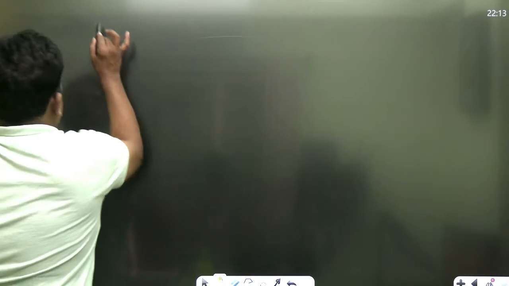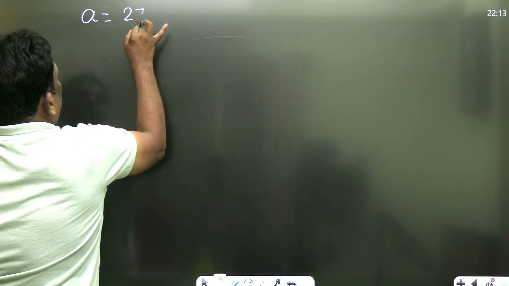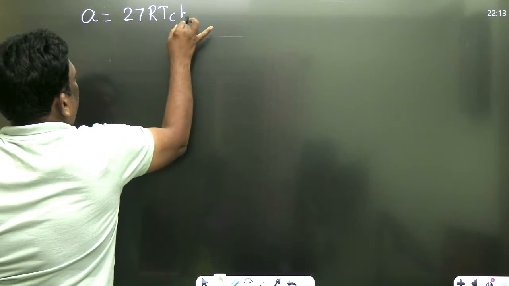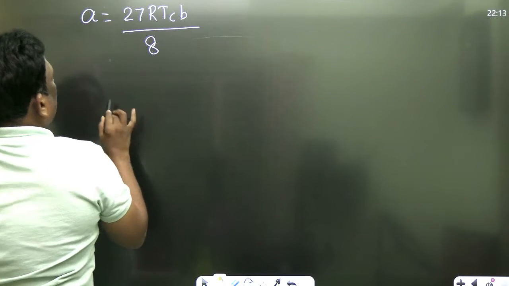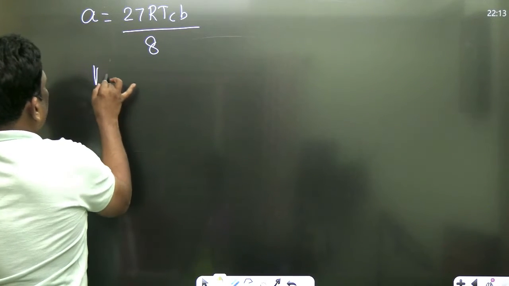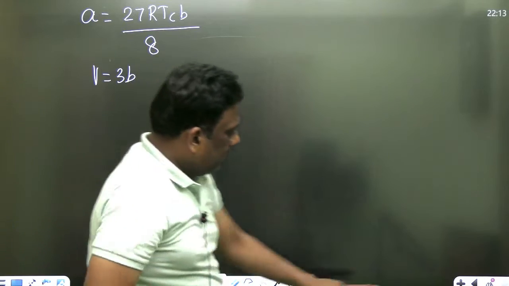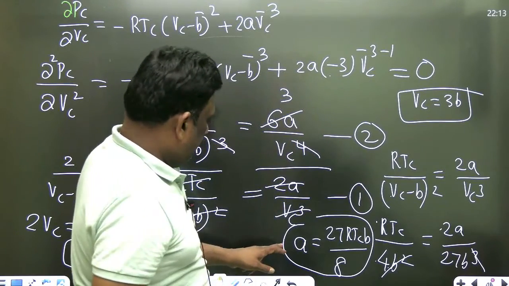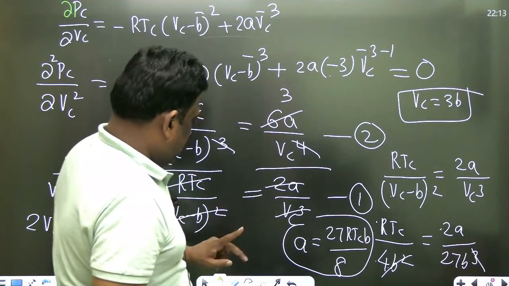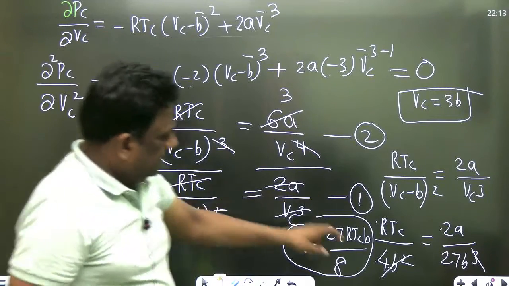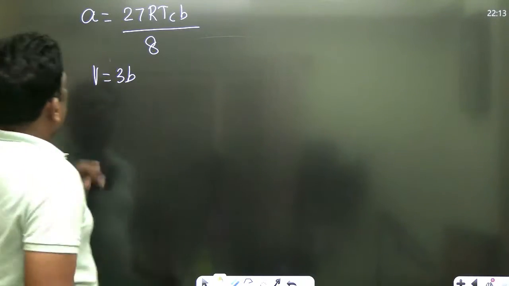A is equal to 27 RTC B by 8. Correct? And V is equal to 3B. Let me check, sirs. V is equal to 3B. Where did it go? Yes, VC is equal to 3B. Excellent, sirs. VC is equal to 3B.